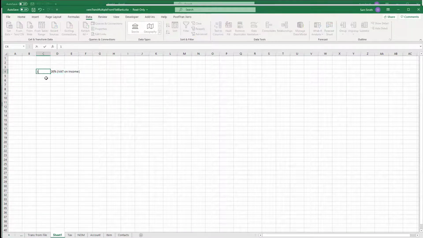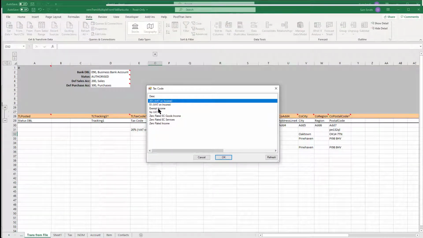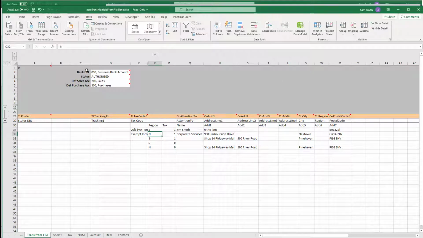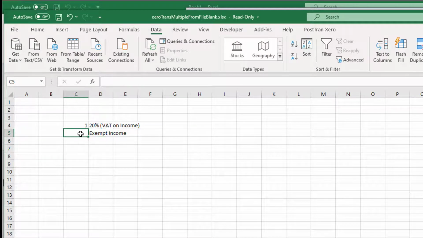So one will be 20%, and I guess the other one, 0, would be exempt income. So let's click on exempt income. So that's our 0, isn't it?